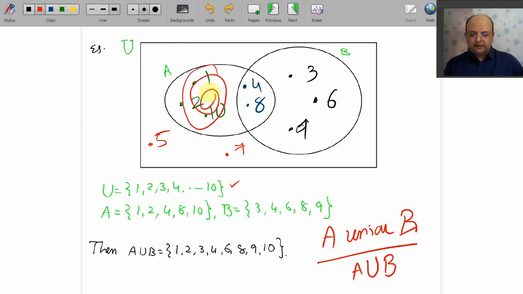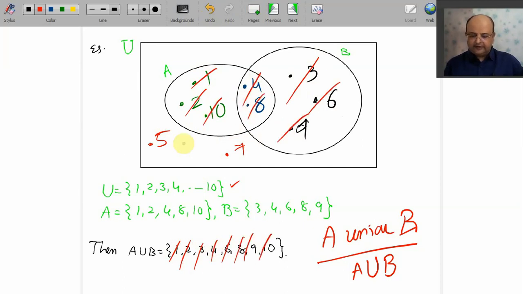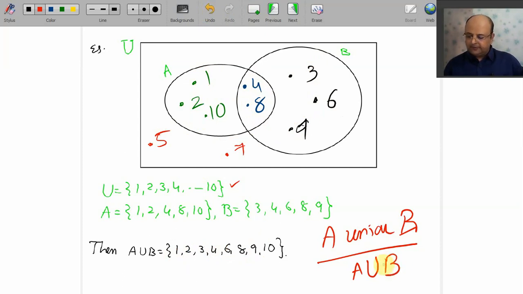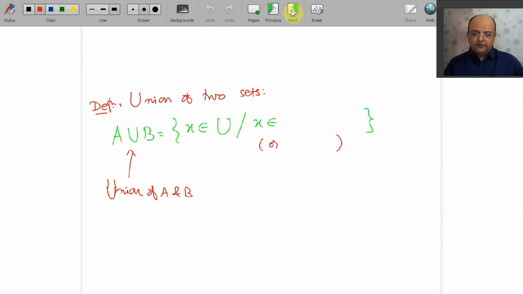Matlab, either the elements are in A or the elements are in B or in both. So 1, yes, it is there, 2 is there, 3 is there, 4, 6 are there, 8, 9, 10 are there. So this is how we construct your A union B. Hope you understand. So this should be my definition of A union B.